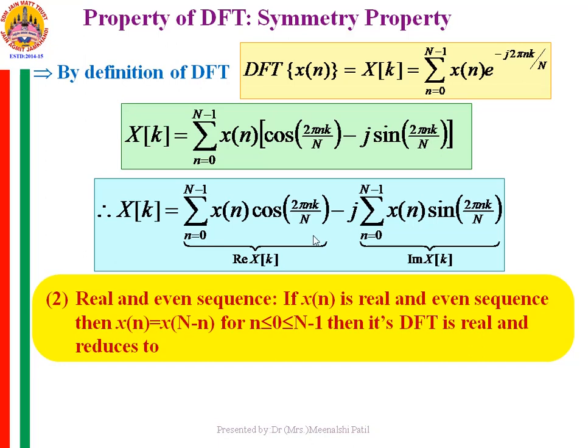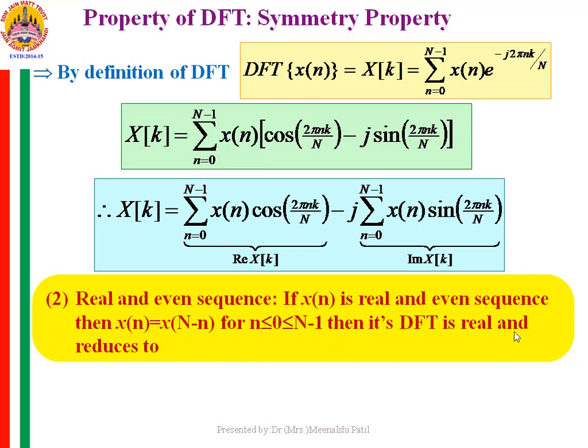Now, according to the second property of the symmetry properties: if the sequence is real and even, that is, if x(n) is real and even, then x(n) is equal to x(capital N minus n). I think I have written this expression in a wrong way; this is for n varying from 0 to N minus 1.